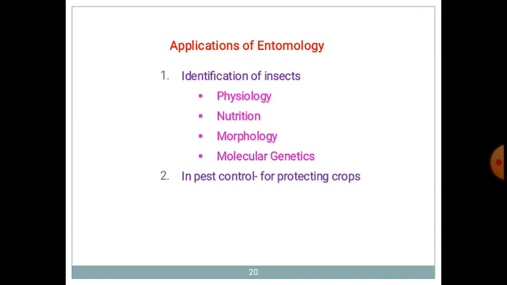The person who performs such studies is called an entomologist. Like in chemistry, that person is called a chemist, in the same way the person who studies entomology is called an entomologist.